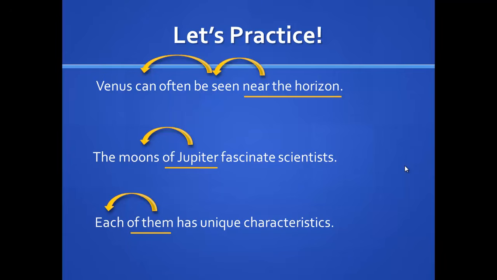So again, just as a reminder, in order to decide what type of phrase it is, step 1, find the phrase. Step 2, find the word, or sometimes words, it describes in the sentence. It's only going to be multiple words if it is a verb phrase. And then step 3, decide what type of word it is that it describes. If it's a noun or pronoun, you have an adjective phrase. If it is a verb, adverb, or adjective, it's an adverb phrase. Take your time and you will do just fine.